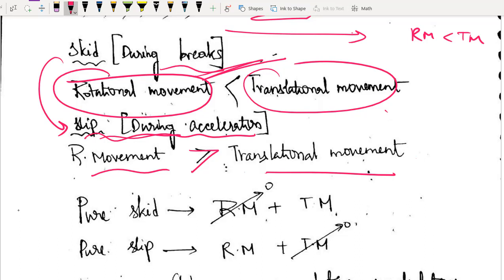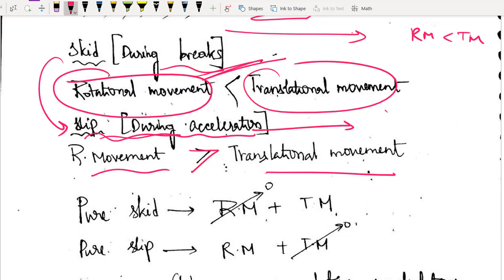ठीक है? How to remember it? Very simple. आपका साइकिल चेन जब भी गिर जाता है, the concept is not that, but just as an example, if you want to remember as a hint: if the cycle chain falls down, it will not move forward. Even if you rotate the tire, आगे नहीं जाएगा ना. I hope you got the concept. So that is like slip condition.